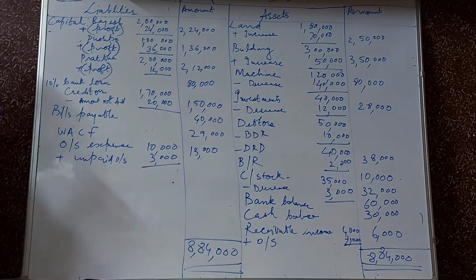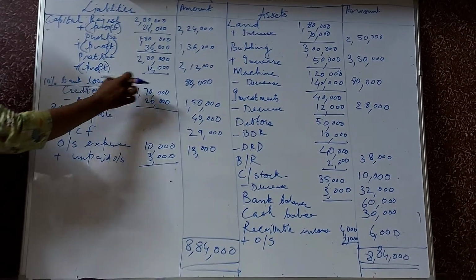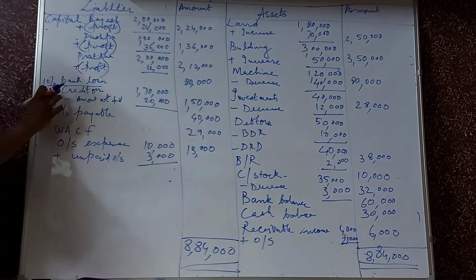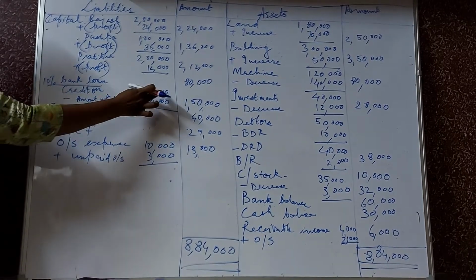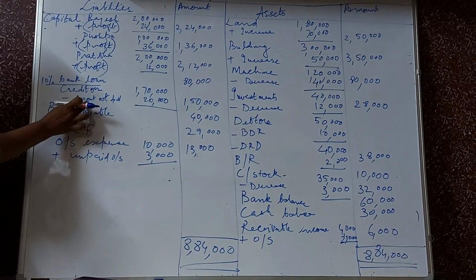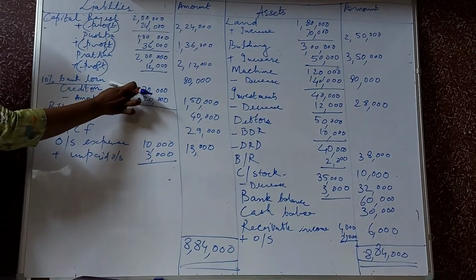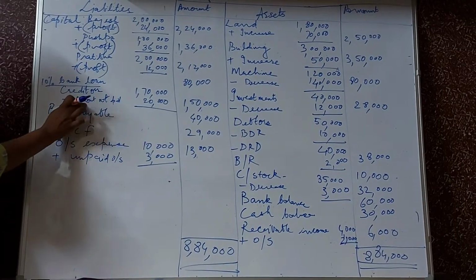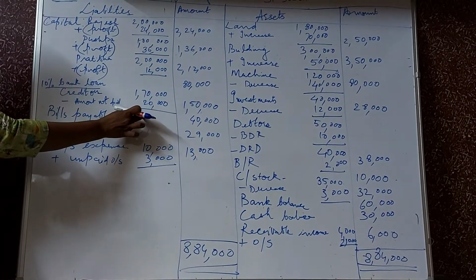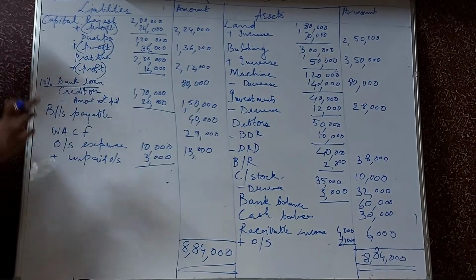Next in the liability side is bank loan. 10% bank loan is 80,000. Creditors 1,70,000 but 20,000 is not to be paid. So it gets reduced. So creditors 1,70,000 and not to be paid, that amount gets deducted, 20,000. So creditors amount is 1,50,000.